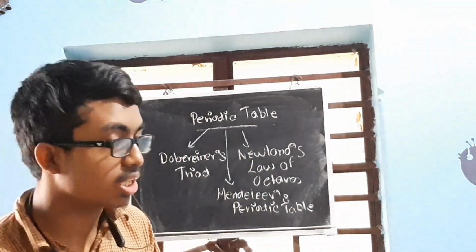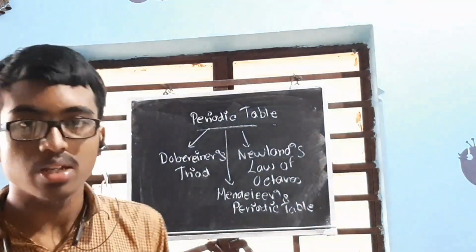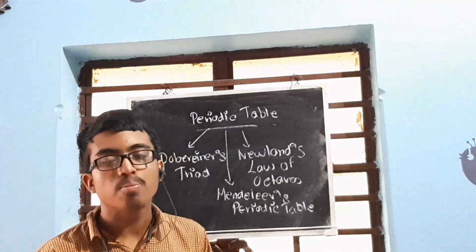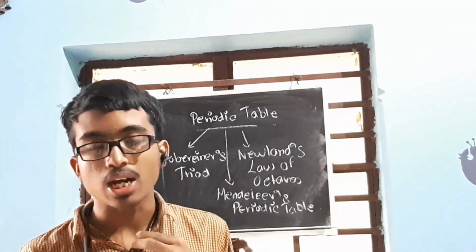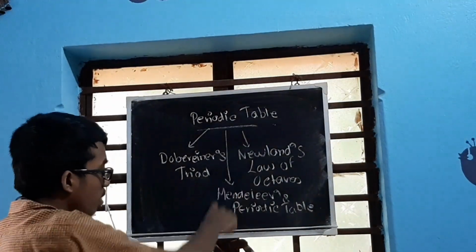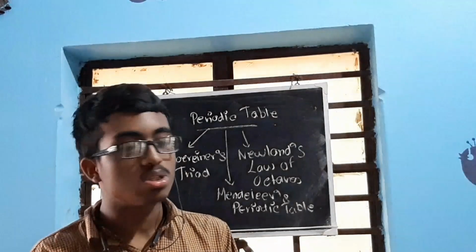Now let us begin with the topic that we are intending to study, that is the periodic table. In its early times, it was the effort of many scientists to arrange the elements in a proper way just to make study efficient, and it was done by early scientists like Dobereiner, like Newlands, like Mendeleev. First attempt was made by Dobereiner.